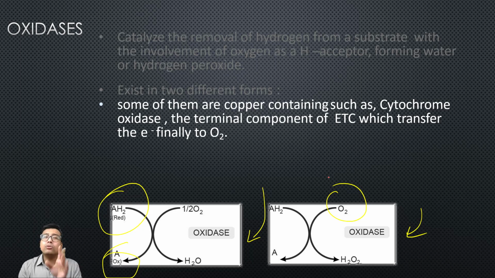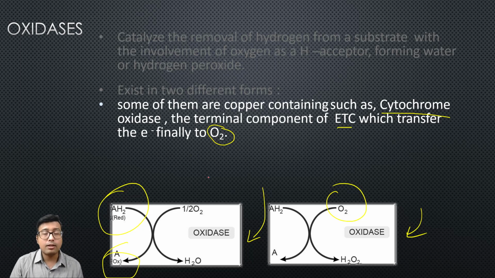Now most of them are metal-containing enzymes or enzymes related to vitamins. Some of them are copper-containing enzymes such as cytochrome oxidase, very important. We will be reading this enzyme very soon when you go to the electron transport chain proper. It is a terminal component of the ETC which transfers the electron finally to oxygen to form water.